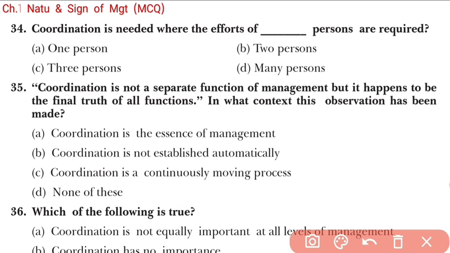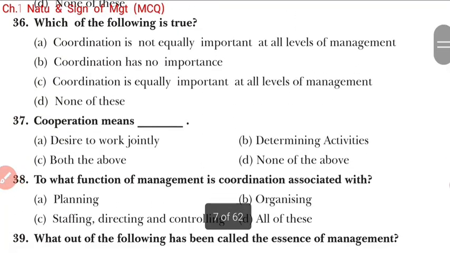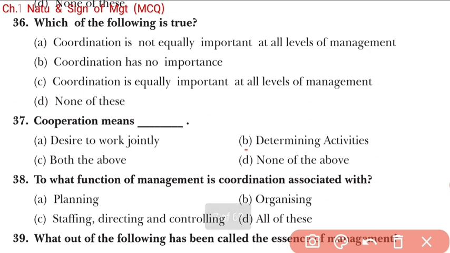Now come back to the next. Students, which of the following is true?